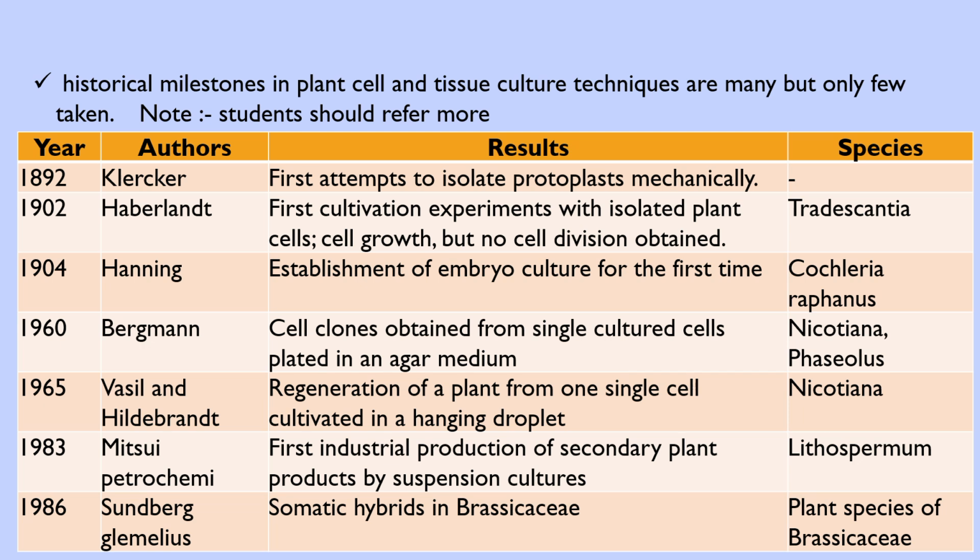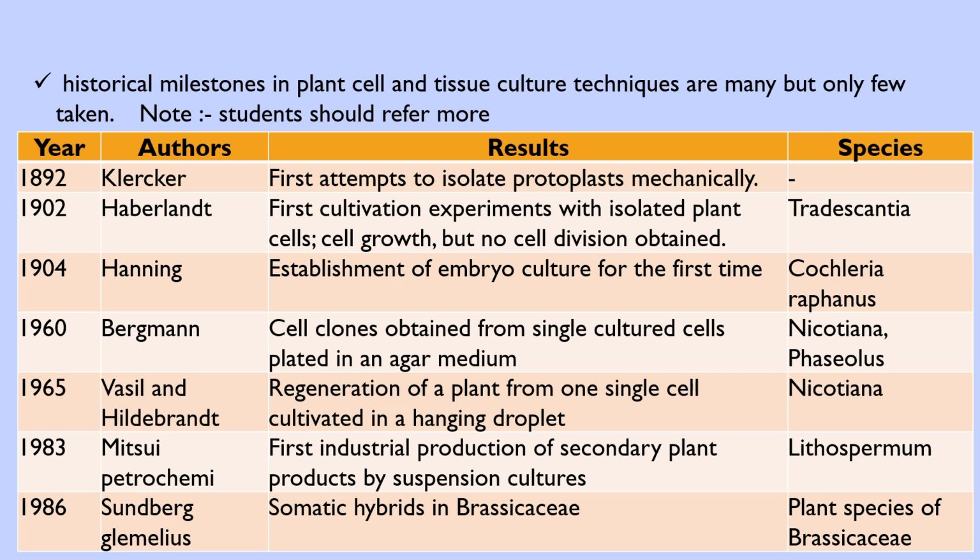And in 1965, Vasil and Hildebrandt achieved regeneration of a plant from one single cell cultivated by the hanging drop method. The species they used is Nicotiana. In 1983, Mitsui Petrochemical achieved the first industrial production of secondary plant products by suspension cultures.